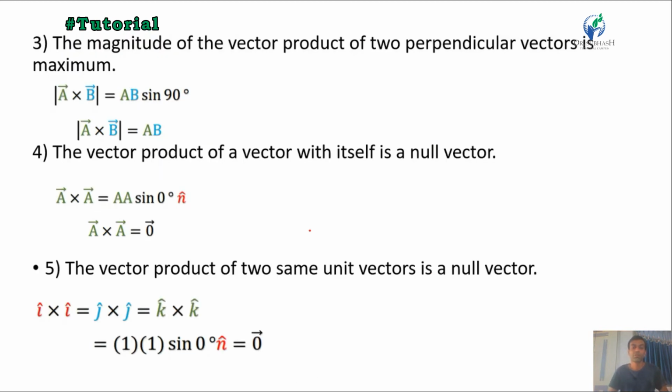The magnitude of the vector product of two perpendicular vectors is maximum. Meaning if we have two vectors at a 90 degree angle, then as per the mathematical formula sin 90 will be 1, so we get the maximum value of the cross product.